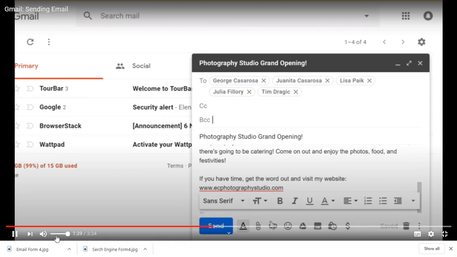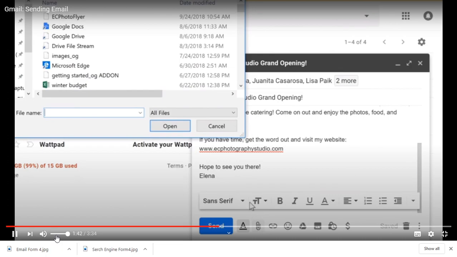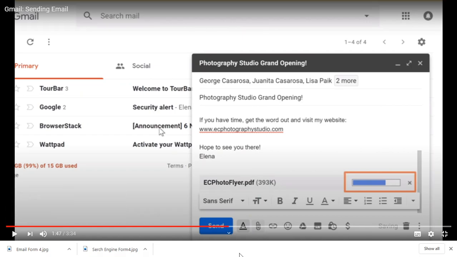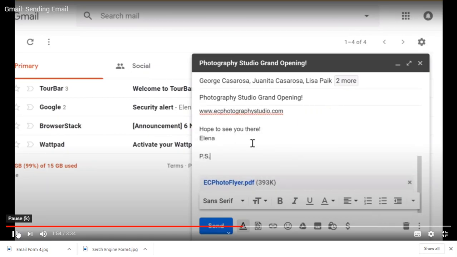You can also attach a file if you want. For this email, we might want to add a flyer that people can print. This is the attachment option where you can attach any file. Whenever you attach something, it will show you the upload progress bar, so just notice it. From attachment, select the file you want to attach. It can be a music file, a document, a PDF file, any file. Larger attachments may take a while to upload. And it's nice to include a short note, just to let your recipients know what the attachment is.